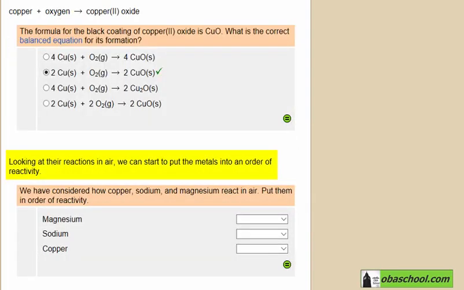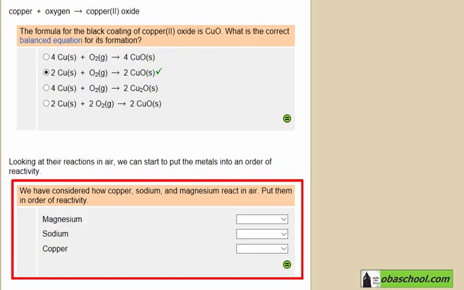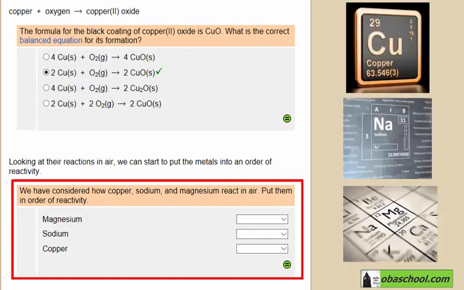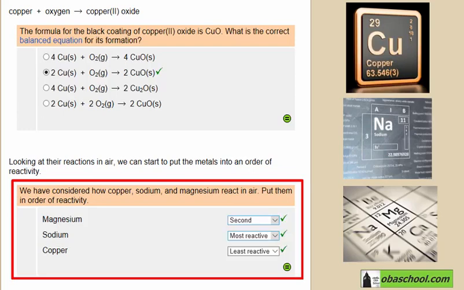Actually, by examining the reactions of metals with air, we can start to put the metals into an order of reactivity. So we have considered the reactions of copper, sodium, and magnesium. Let's arrange them in order of reactivity. The most vigorous reaction with air corresponds to the most reactive metal. On the other hand, the metal that doesn't react with air is the least reactive metal.